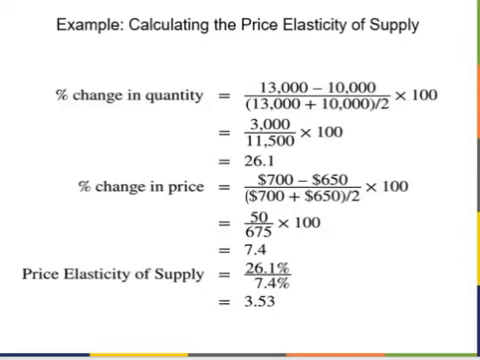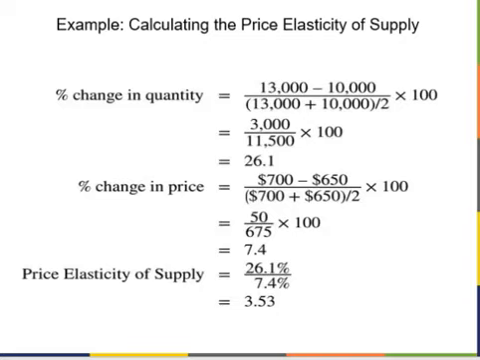Now, to calculate the percentage change in the price, we take the new price P2 or $700 minus the old price P1 or $650, then divide the result by the average of those two price levels. As you can see on the screen, we get the percentage change in the price is 7.4%.